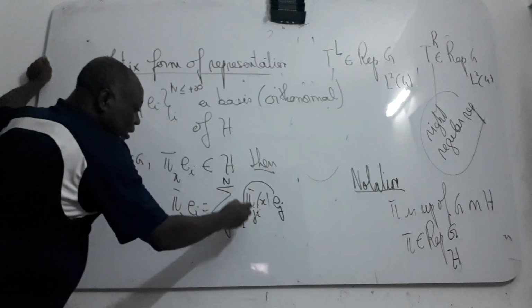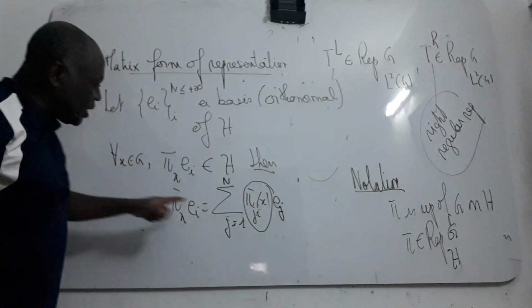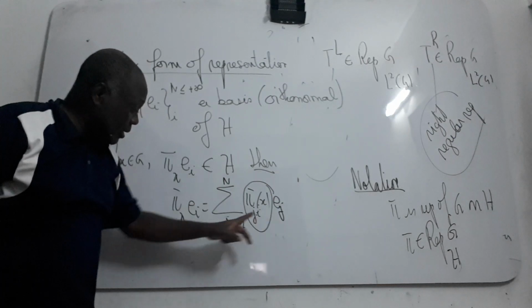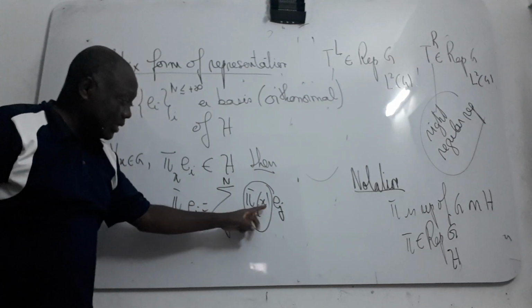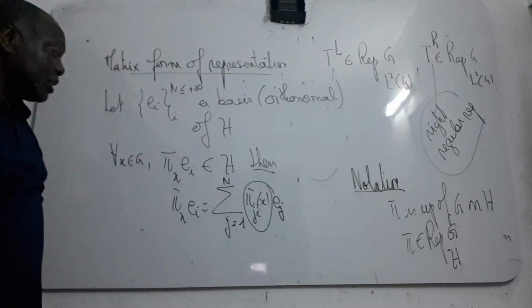This is just the coefficient; it depends on x in G and also on i. It's just notation.